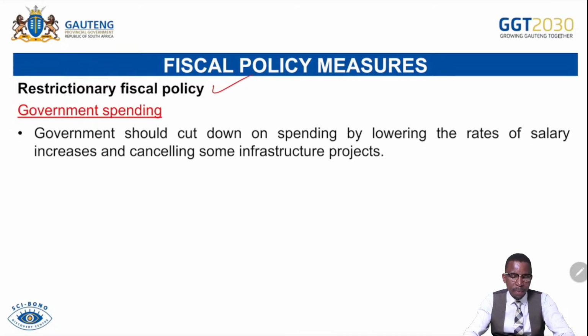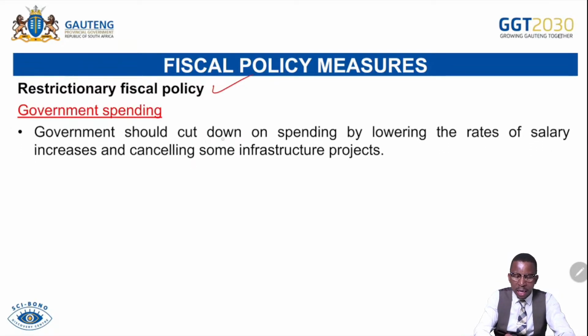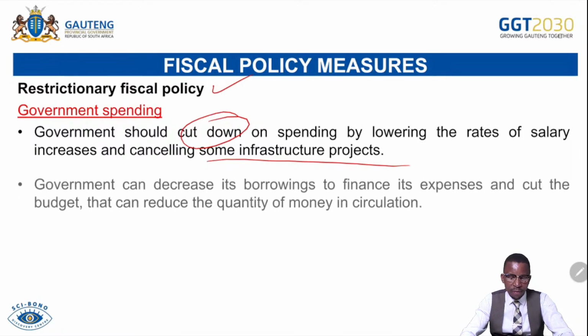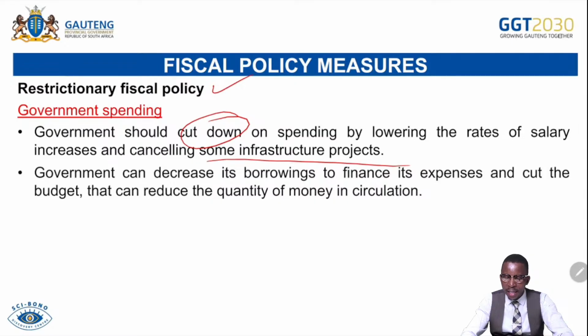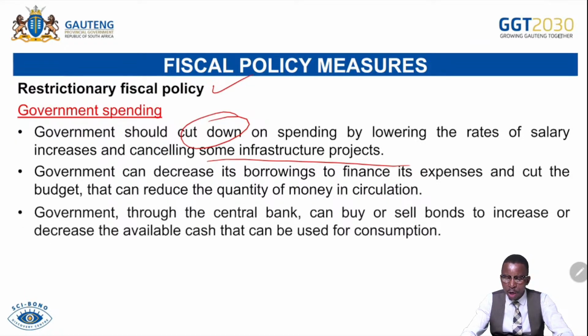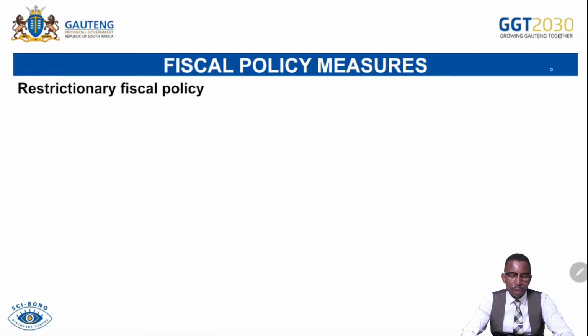On government spending, by decreasing government spending. Government should cut down its spending by lowering the rates of salaries and cancelling existing infrastructure projects. By doing so, that will decrease money flow, employment opportunities, and the demand for goods and services. Government can decrease borrowings to finance its expenses and cut the budget. That can reduce the quantity of money in circulation. Government, through the central bank, can buy or sell bonds to increase or decrease the availability of cash that can be used for consumption. We continue with the fiscal policy.